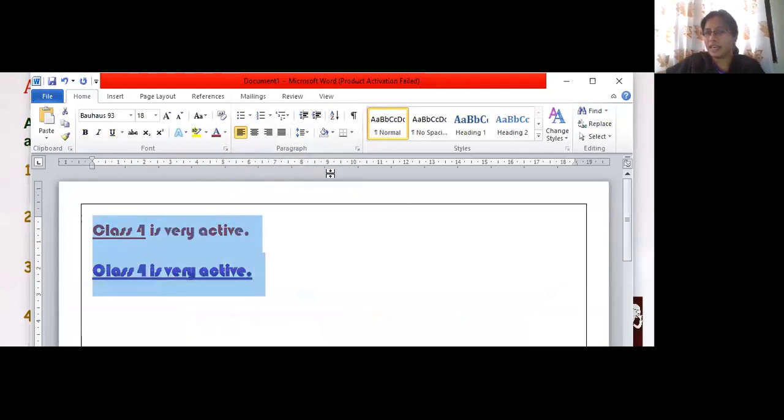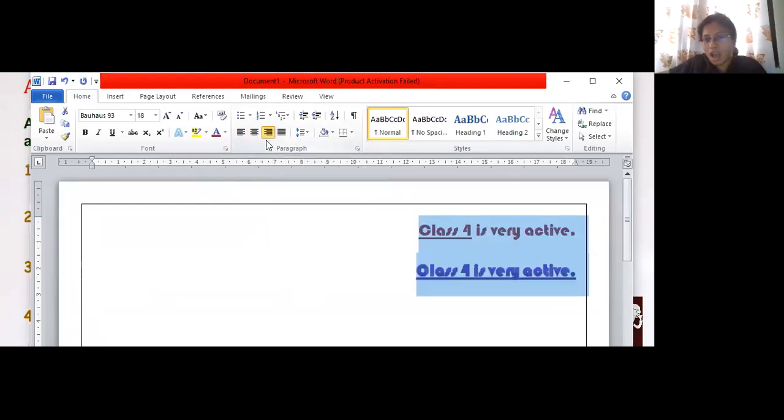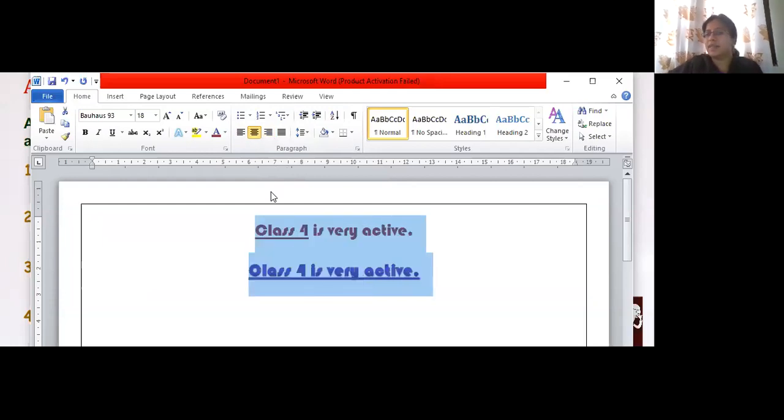Now if I want it on the right side, I have to click on this one, or I can press Control R, so it goes over to the right side. See, it went to the right side. Imagine I want to put it in the center. What should I do? Control E. It came to the center.